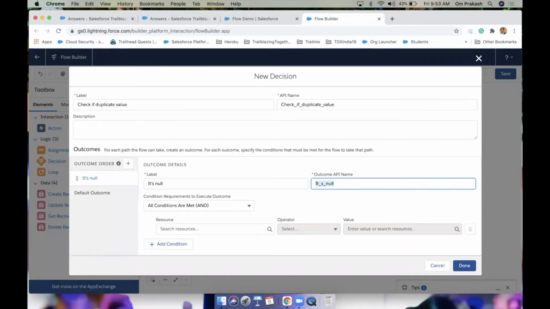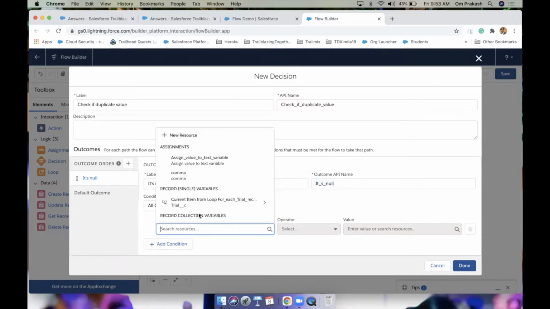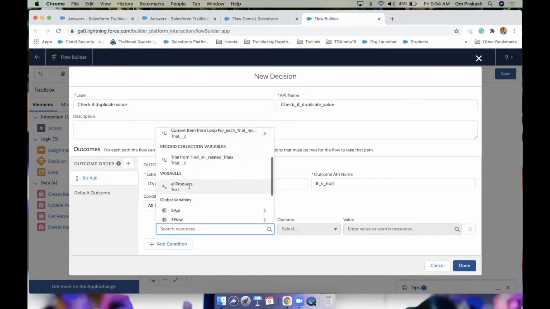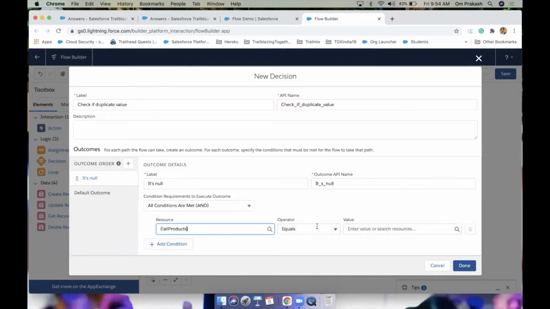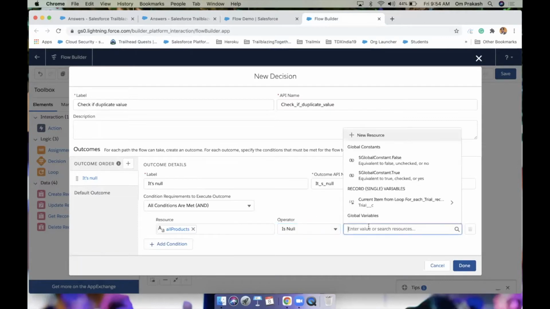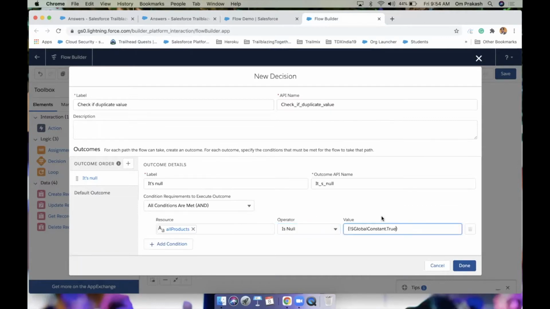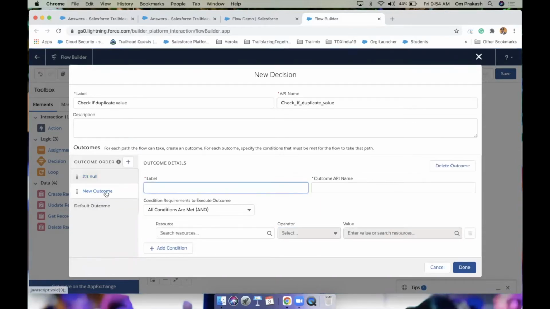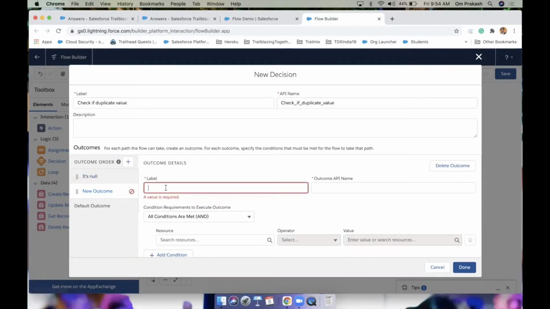What I am going to do: I have created one text variable, and I'm going to check if that variable is null. So check all product variable. The first time it will be null, right? So all product variable is null, true. Okay, so one outcome: first time it's null, cool. Let's add one more outcome. This time we are assuming the variable has some value.